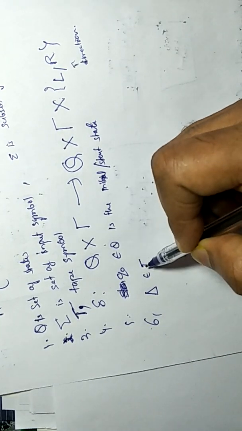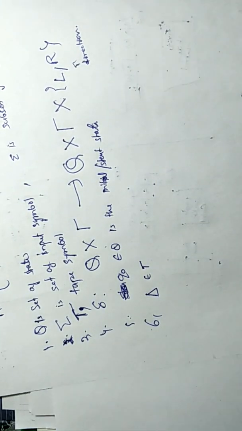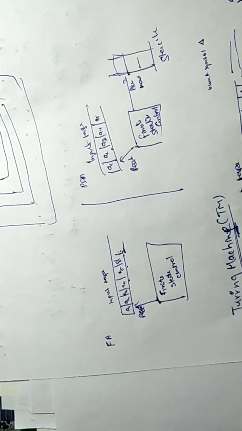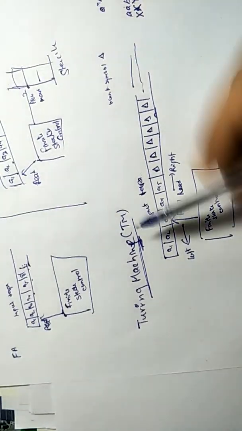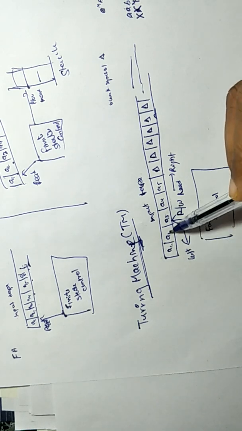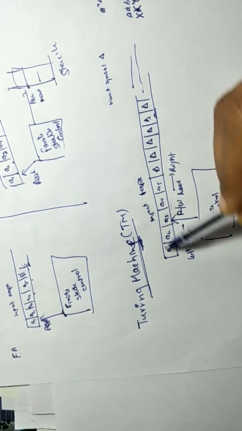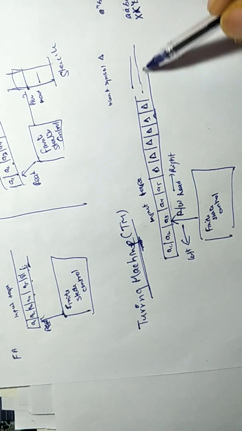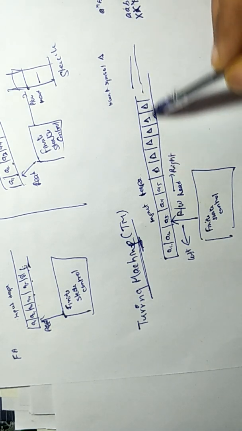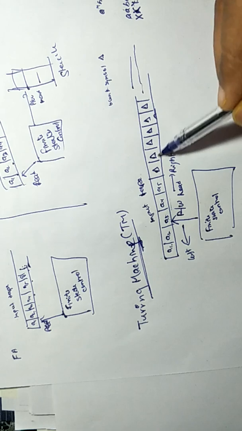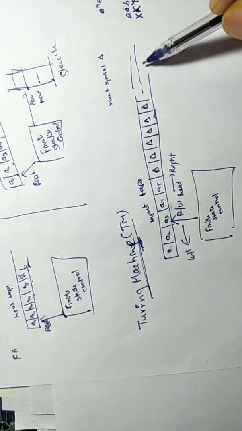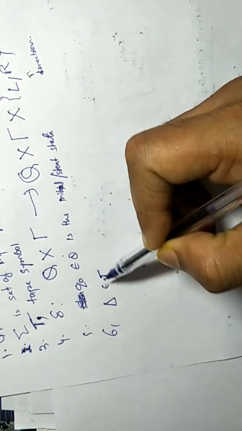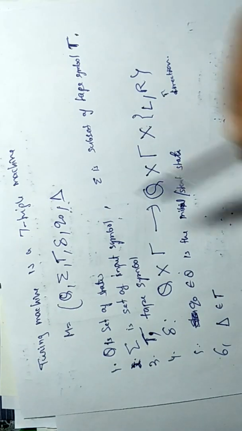It is already on the tape. These boxes are known as cells, over which input is written, and after the input everything on the tape is filled with blank symbols. So the blank symbol is a tape symbol and a special symbol written in the tuple.